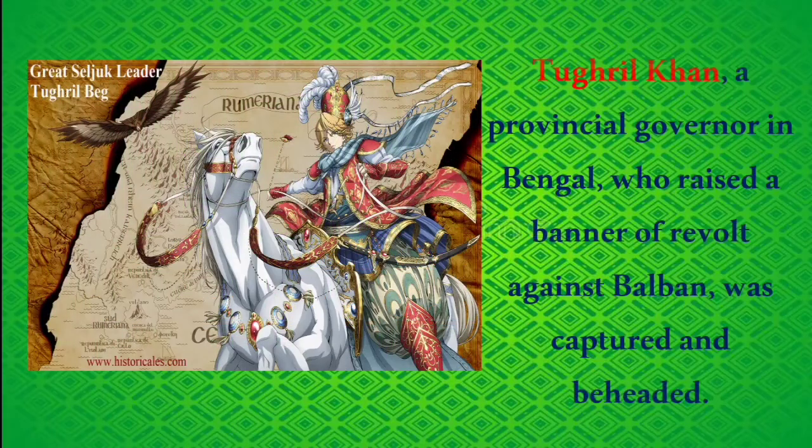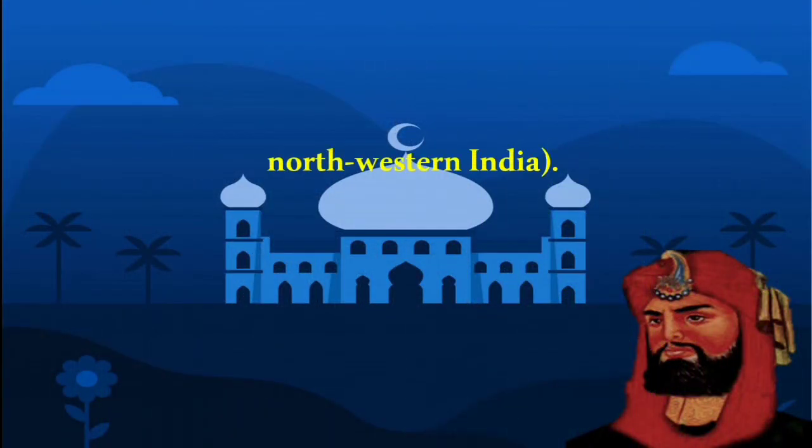Then, Tughril Khan, a provincial governor in Bengal, raised a banner of revolt against Balban. Balban got angry, captured him and beheaded him. That means he cut off his head. So, he was a cruel Delhi Sultan.